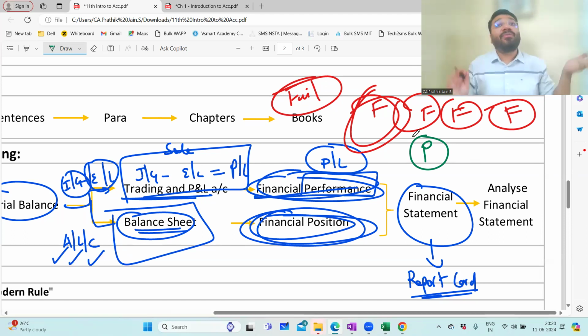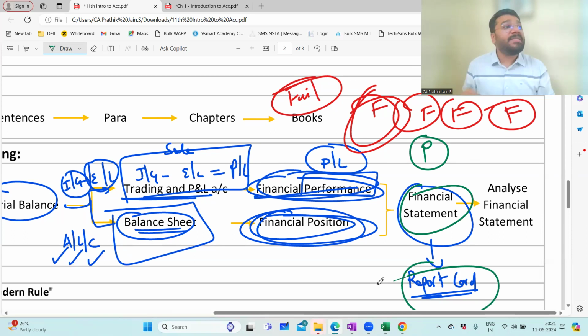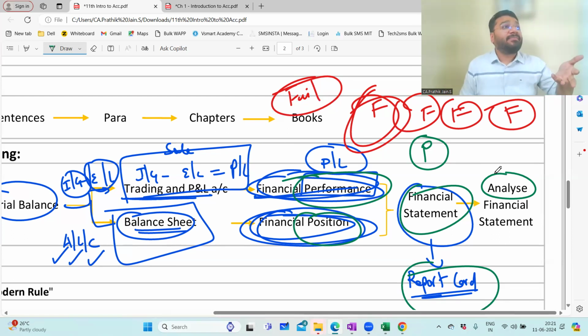Okay. So how a report card in your school measures your performance, your position, same way, this financial statement is a report card of the business, which will reflect the performance of the business and the position where they stand in the business. And once you get the financial statement, will you stop with that? Sir, no. With this statement, we do further analysis. Based on this, we'll analyze.